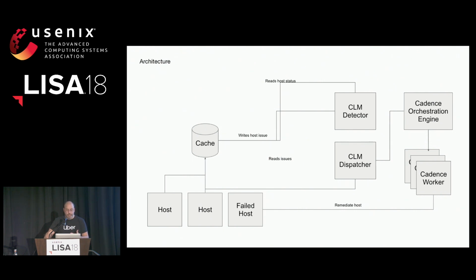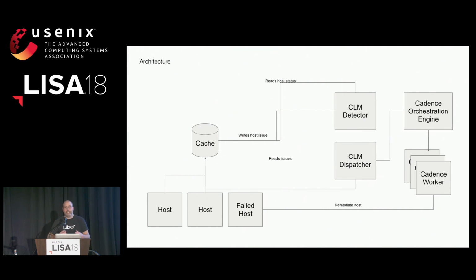If the first remediation doesn't fix the issue, the workflow will escalate to another workflow, in this case maybe an RMA. Before this system was put in place, we would get hundreds of alerts each week for hosts that could be handled automatically. Just simple, either bad hard drive or kernel panic or something else that just required a real easy, simple fix. When you've got a couple hundred hosts, it may not seem like a lot of work every week to reboot a host or two, but when you're dealing with thousands and thousands of hosts, it quickly became more work than any person should do when you don't have to.